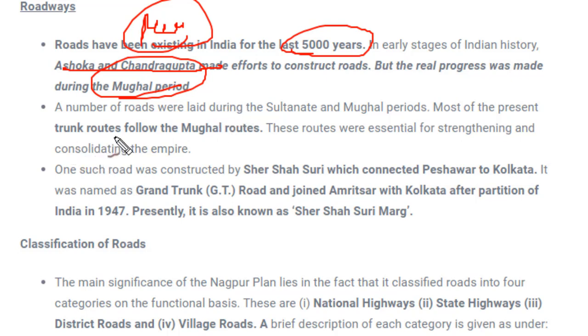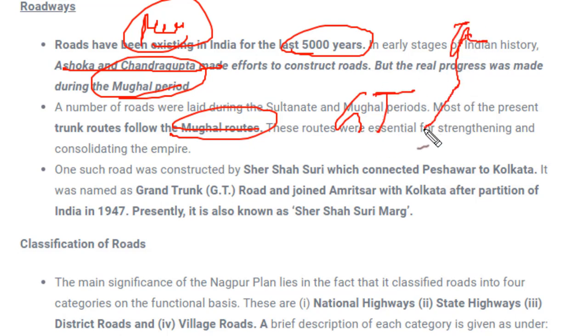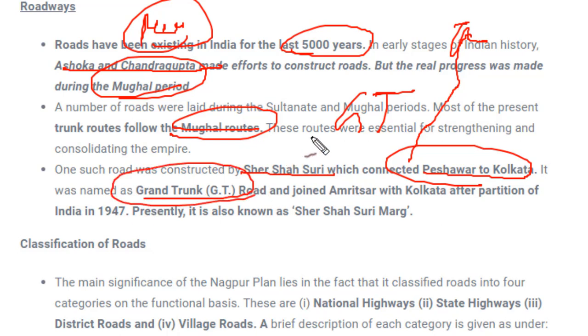The Grand Trunk Road was also built by the Mughals. We know the GT Road, which joins Kashmir to Kanyakumari. You might have heard of this road. So these roads were built by the Mughals. Sher Shah Suri was a prominent king in the Mughal period. He made a road which connected Peshawar to Kolkata, which was named the GT Road. Presently this is known as Sher Shah Suri Marg.